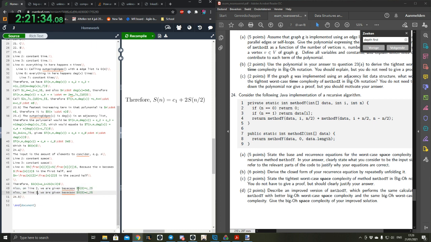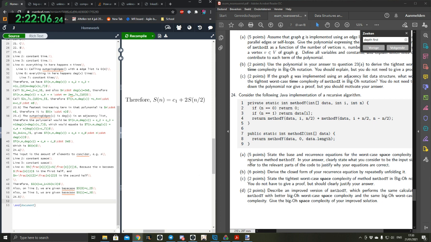Also on line 3, we are given base case s of 1 is equal to c3. Would those be called like C2 and C3? I'm not sure if they take any space, but I'd rather be safe than sorry. Either way, the base case is going to take some space because of the frame for the function.